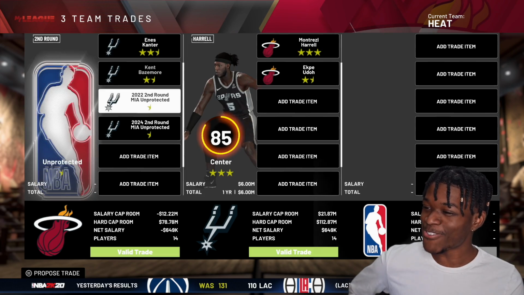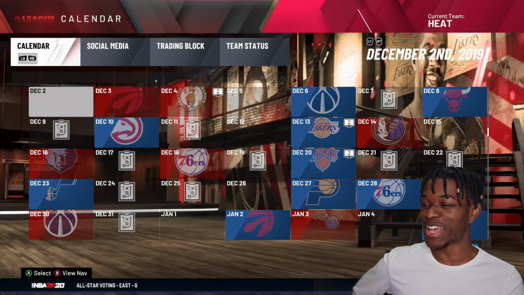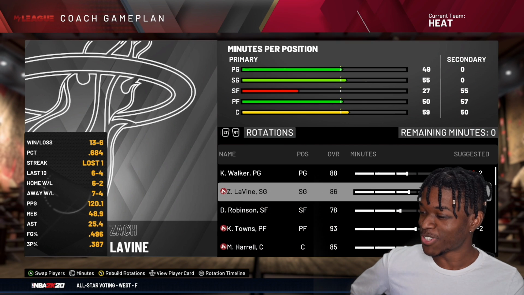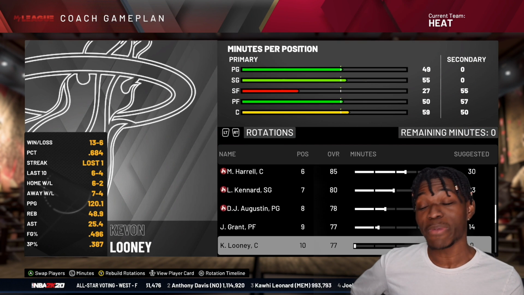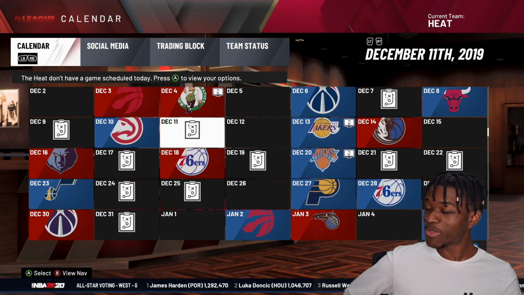Okay, Montrezl Harrell. I like this trade a lot. We're putting together some of the best bigs in the game. Montrezl Harrell's coming to the team, and I actually still want Mitchell Robinson to start. Montrezl's going to be the great 6th man that he is. And we're going to keep it moving and hope that we don't lose too many games.